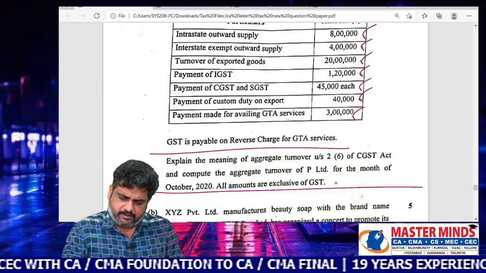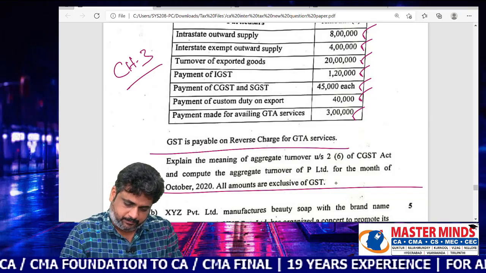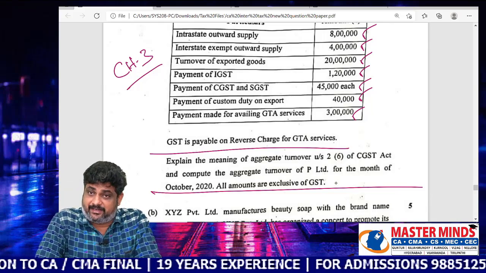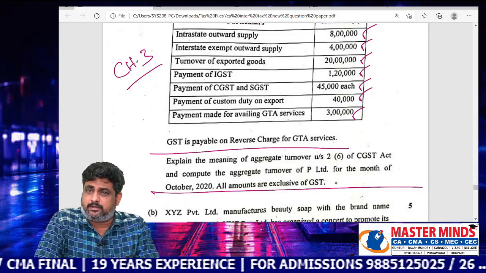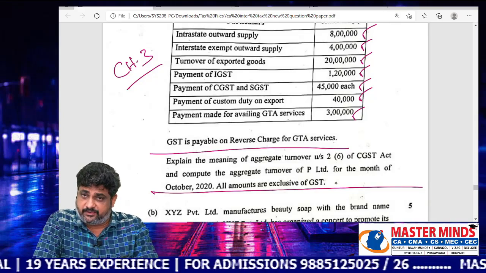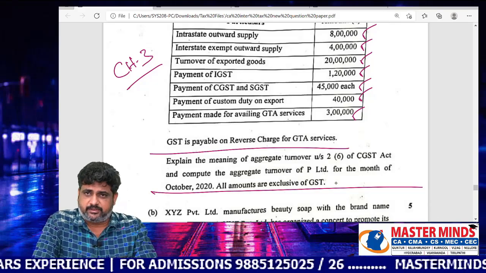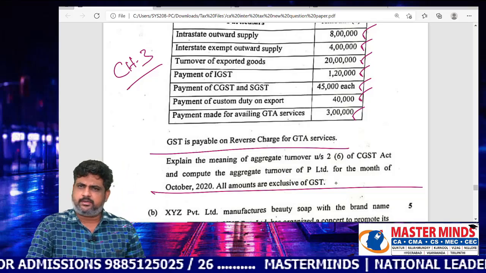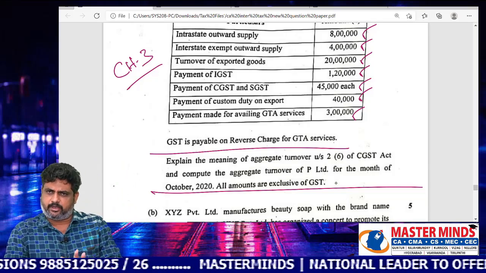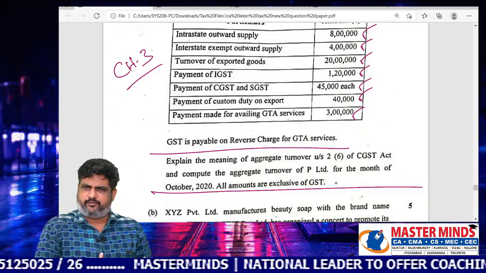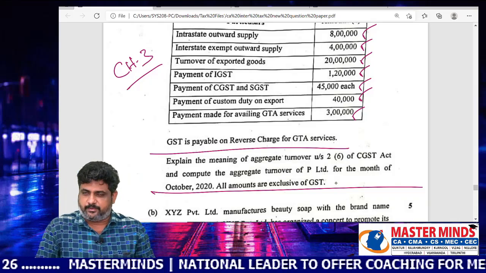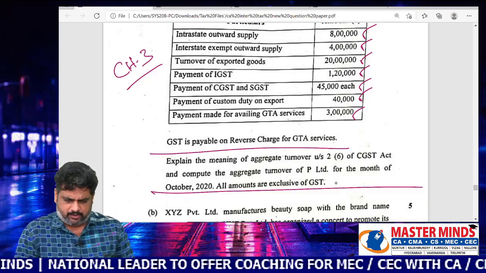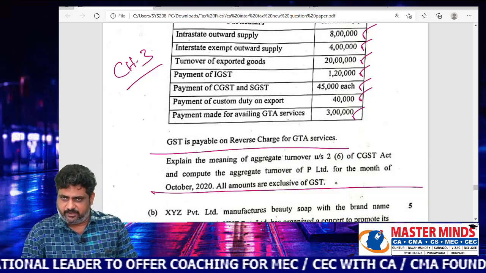In our material, these types of problems are covered under chapter number 3. So what is meant by aggregate turnover? We already know that it covers all taxable supplies, exempted supplies, exports and interstate supplies, minus GST, minus RCM purchases. The amount we get will be treated as aggregate turnover. That is the definition that will be there in every book, not only in the Masterminds material. Because it is the definition, it should be there in every book, so obviously it will be there in the MM material also.